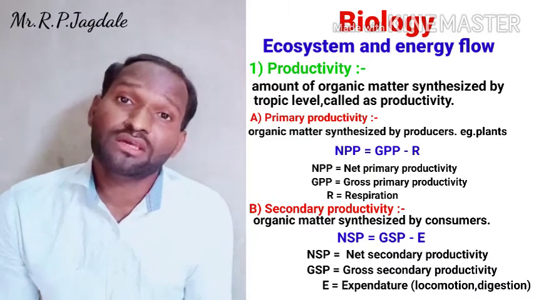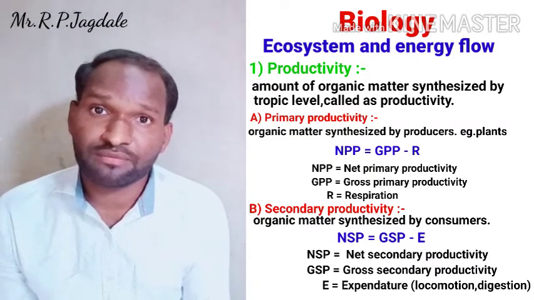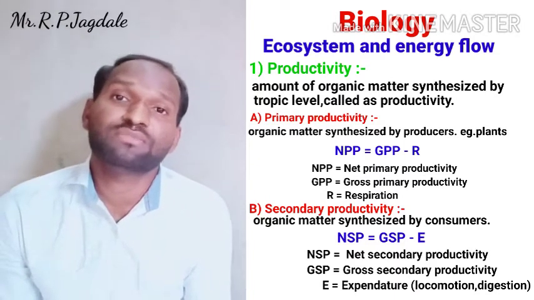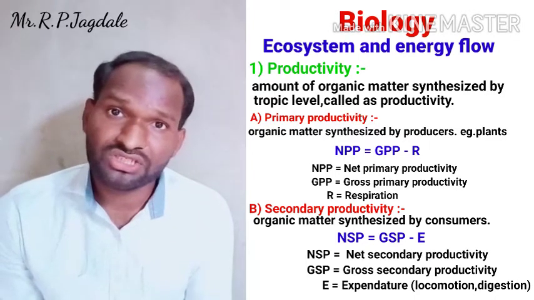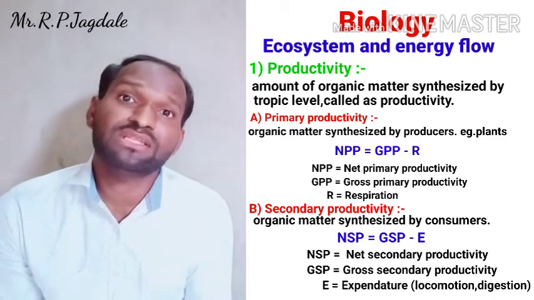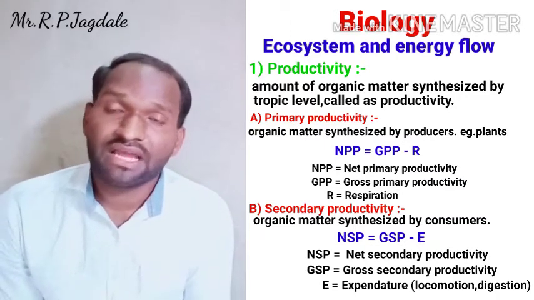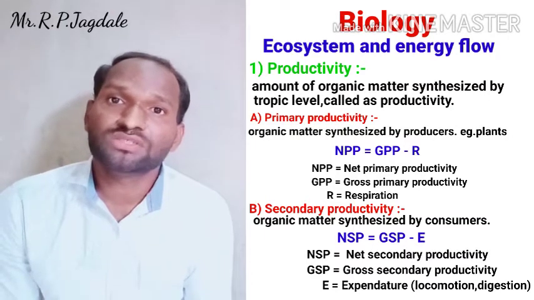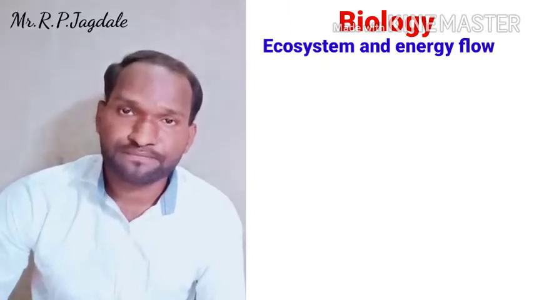We have already seen gross and net primary productivity, and gross and net secondary productivity. Gross means total energy, net means whatever energy remains. In that way productivity gives input to the ecosystem. So this is about productivity.